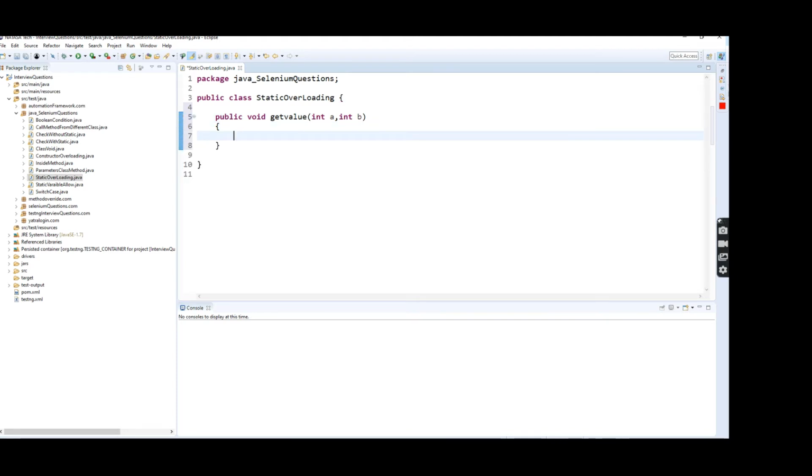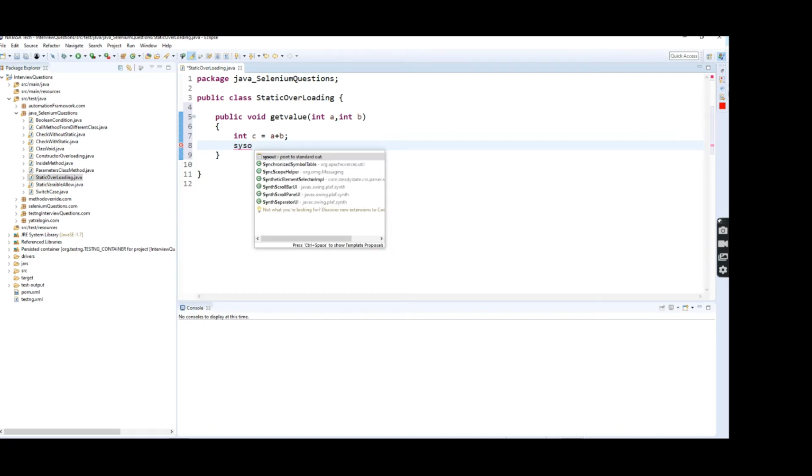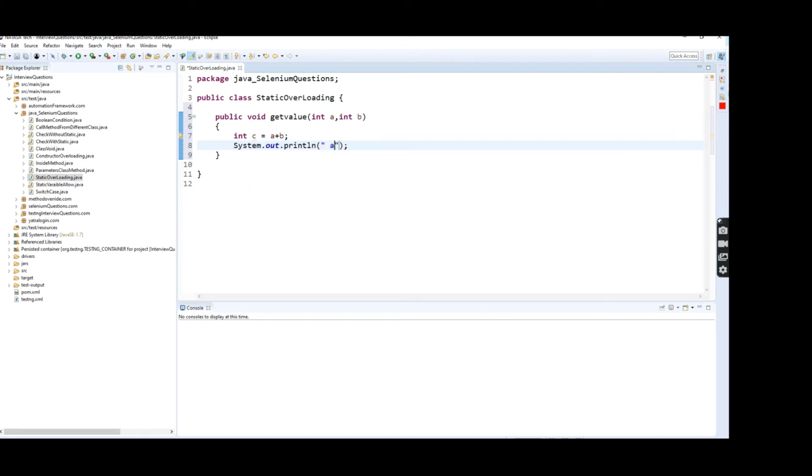Here I'm going to add these numbers: int c equal to a plus b. I'm going to print add the two values. Okay.